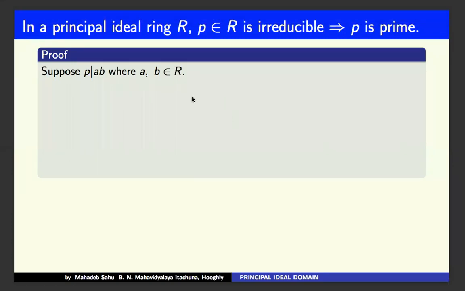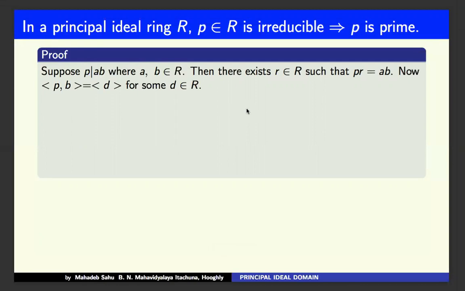P is irreducible, so we prove that P is prime. Take P divides AB, with A, B belonging to R. Then there exists R belonging to R such that AB equals PR. You can easily write it. Now this construction is very much essential for proving it. Now consider the ideal generated by P and B.